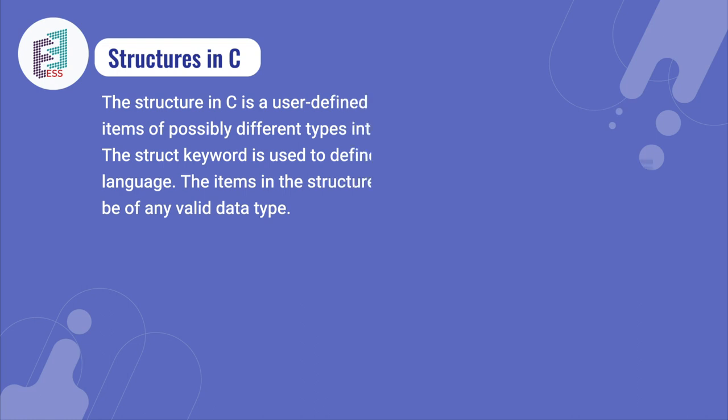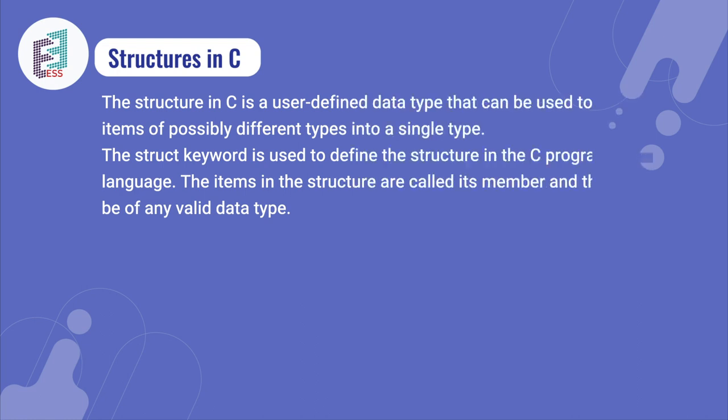A structure is a user-defined data type which can be used to group items of possibly different types into a single type. Here, struct is a keyword which is used to define the structure in the C programming language. The items in the structure are called members. They can be any valid data type.